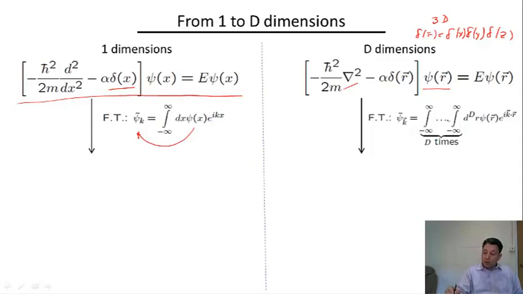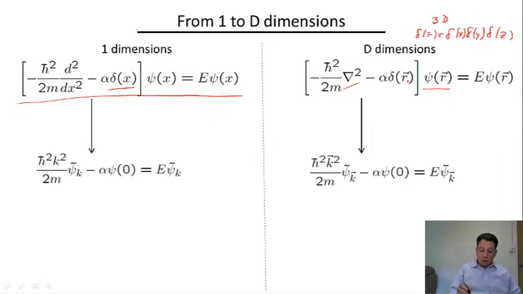The only difference in higher dimension is that the Fourier transform is slightly more complicated, so it involves Fourier transforms along each of the directions, x, y, z, etc. And so if we perform this slightly more complicated Fourier transform, the kinetic energy, which is basically this derivative with respect to r, becomes minus k squared. The Fourier image of the delta function, just like in one dimension, is simply 1.